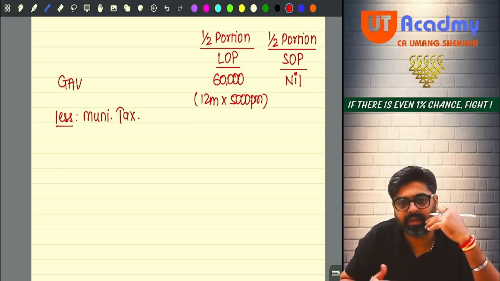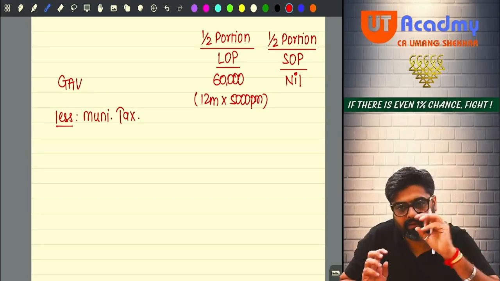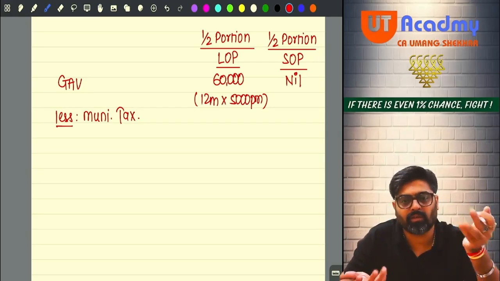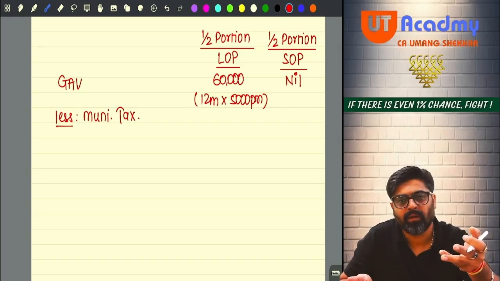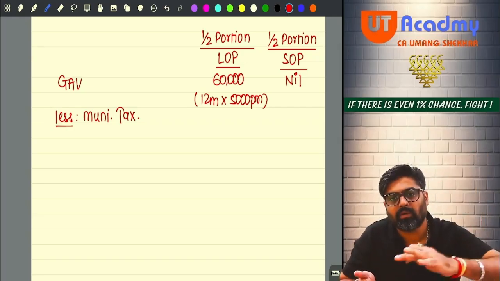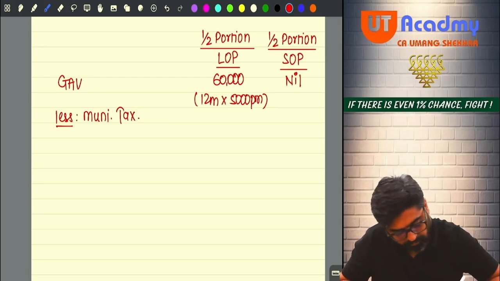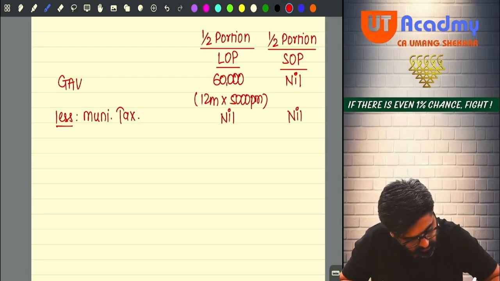In this question, there is no information about municipal tax given, meaning that even if there was some municipal tax, it is not paid. Payment side, I went and I checked also, no municipal tax payment appears. So, nil here also and nil here also.